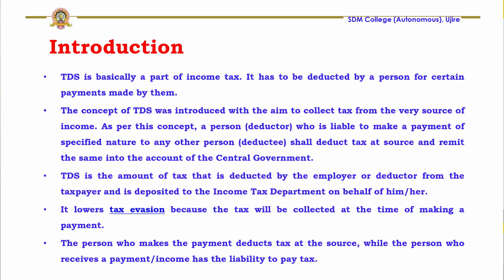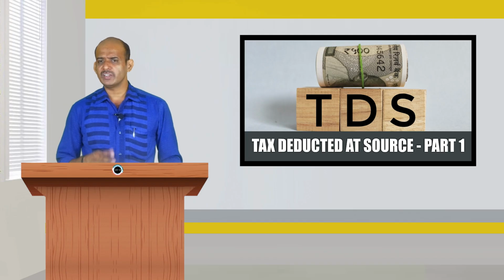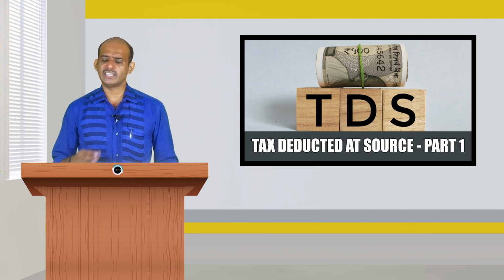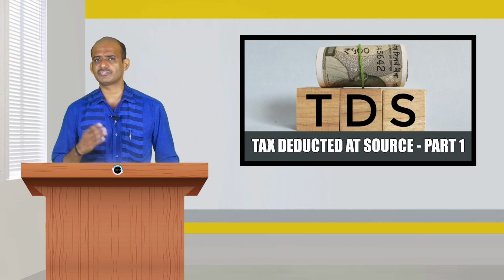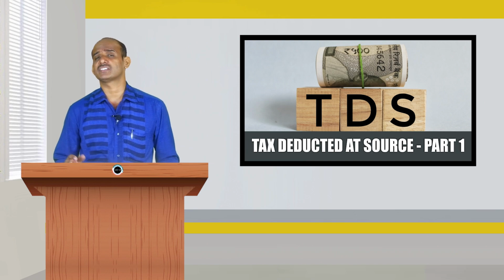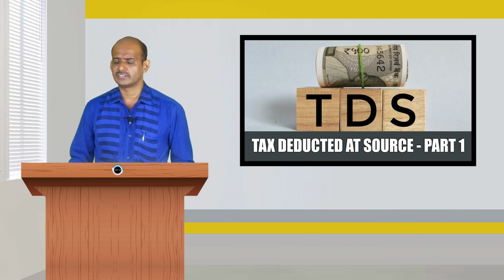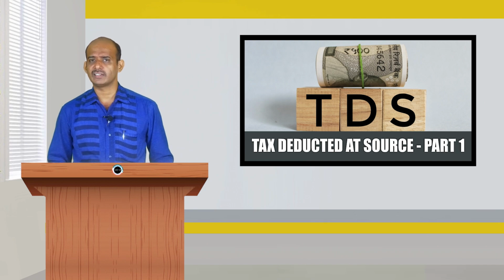Now, this concept of TDS helps in lowering the tax evasion also. As the assessees are supposed to pay the taxes at the end of the year, there are chances that in order to avoid the payment of tax, assessees may indulge in certain unwanted activities. They may try to leave the country, they may not disclose the entire source of income. There are different possibilities by which the assessees will try to take up tax evasion activities.